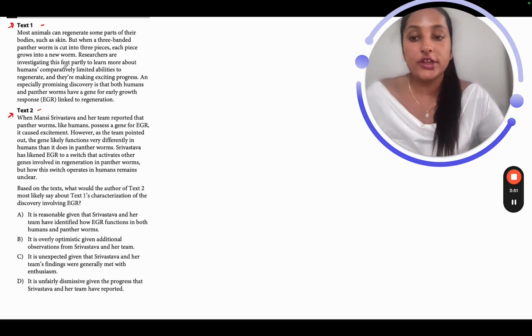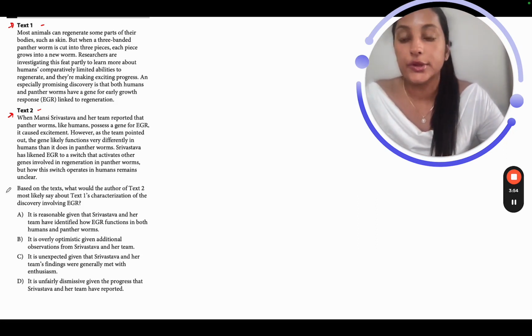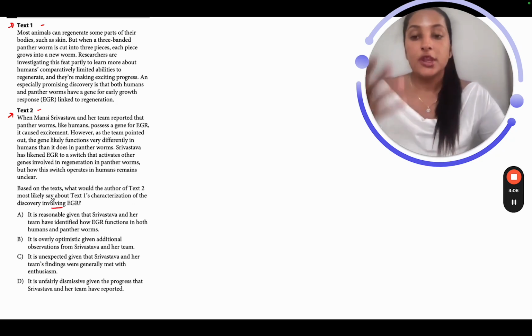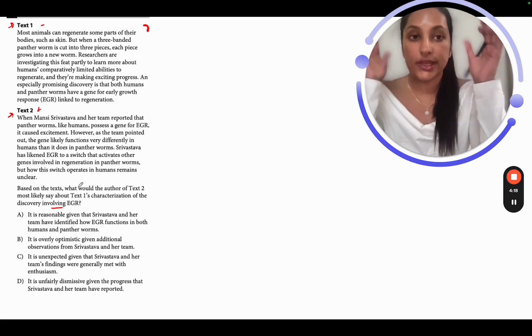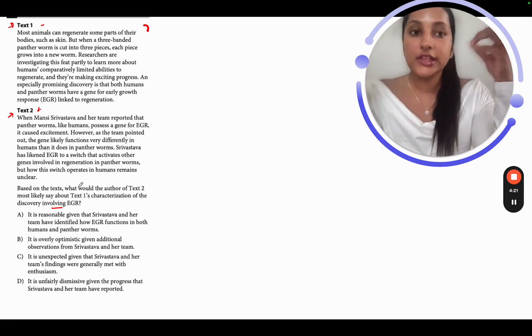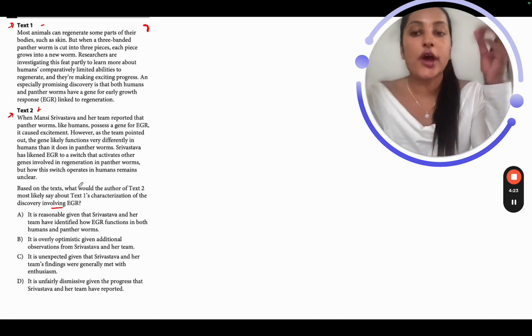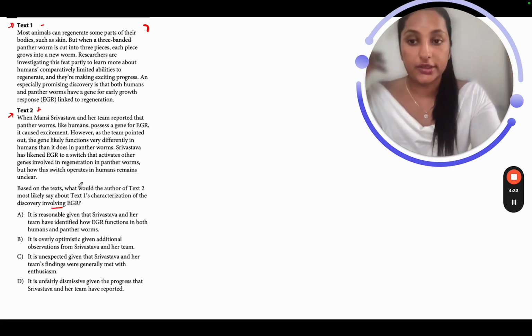Alright, now let's go ahead and read the question stem for this particular question that we are dealing with. Based on the text, what would the author of text 2 most likely say about text 1's characterization of the discovery involving EGR? So what do I understand from the question? I have to identify what the author of text 2 thinks or can say about some discovery that is mentioned in text 1 involving EGR. So wherever in text 1 you find something about EGR, pay a little extra attention to it, and when you read text 2, try and think what this author can really say about this particular discovery made in text 1. What can his or her opinion be about it, right?